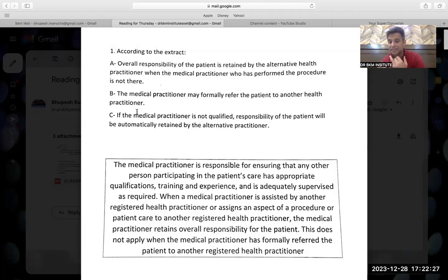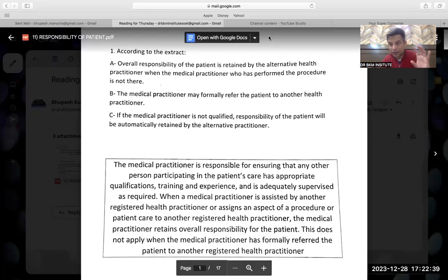The medical practitioner is responsible for ensuring that any other participant, a person participating in the person's care, has appropriate qualification, training, and experience and is adequately supervised as required. That is where I say active and passive you should know. I told you passive means be plus third form. Be first form means is, am, are plus third form. Second form means was, were plus third form. Been plus third form. These are passive voices.